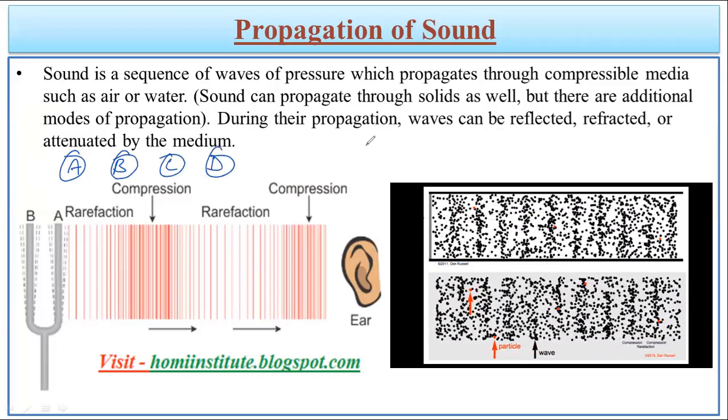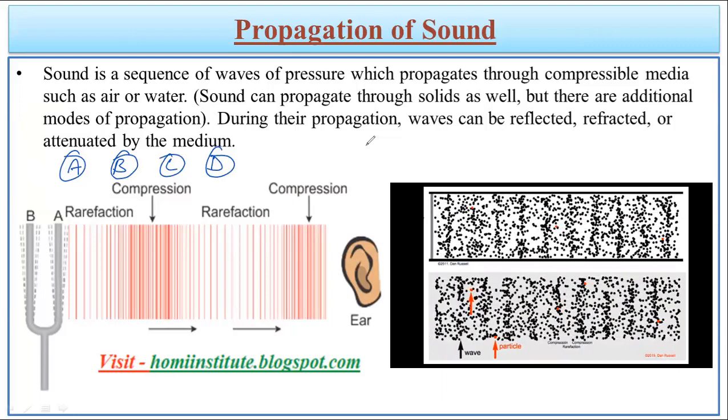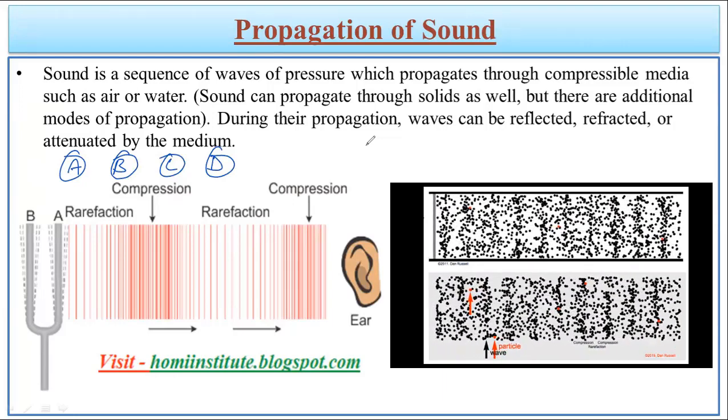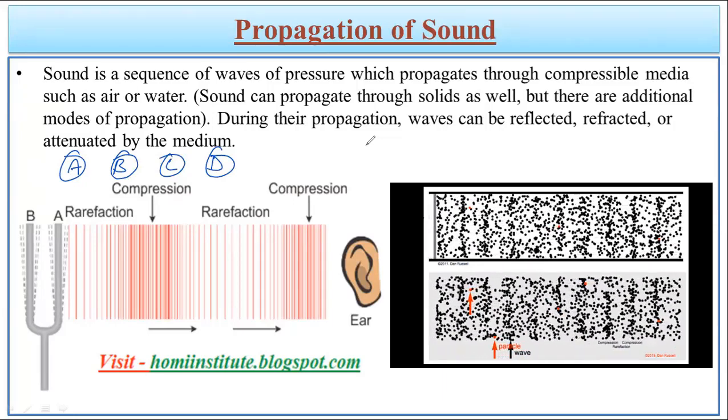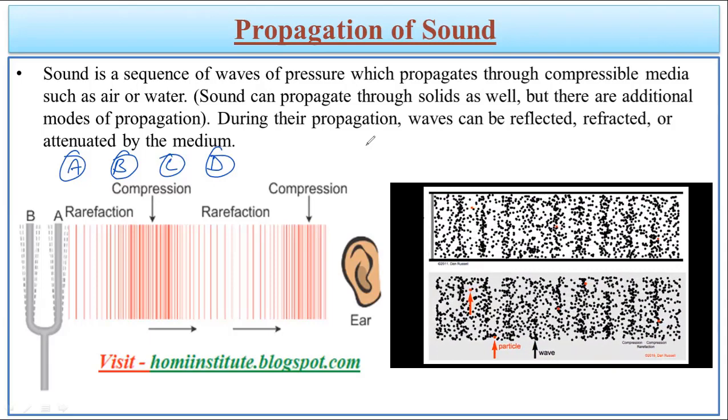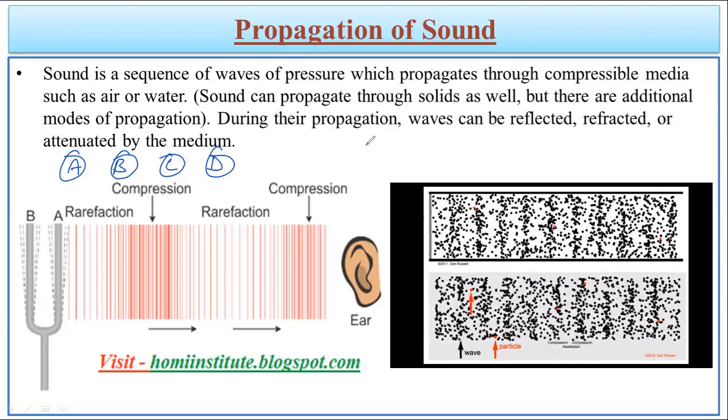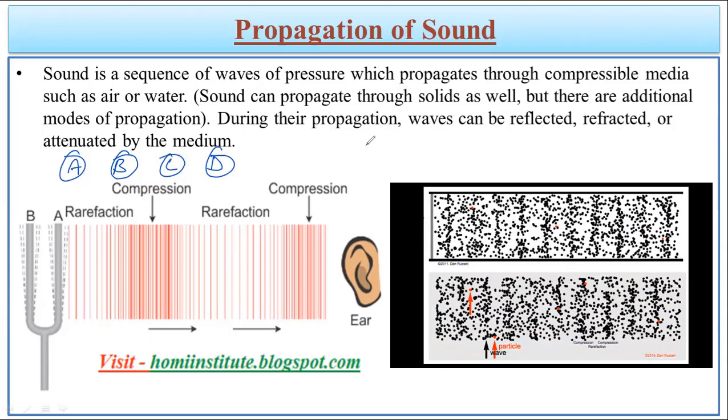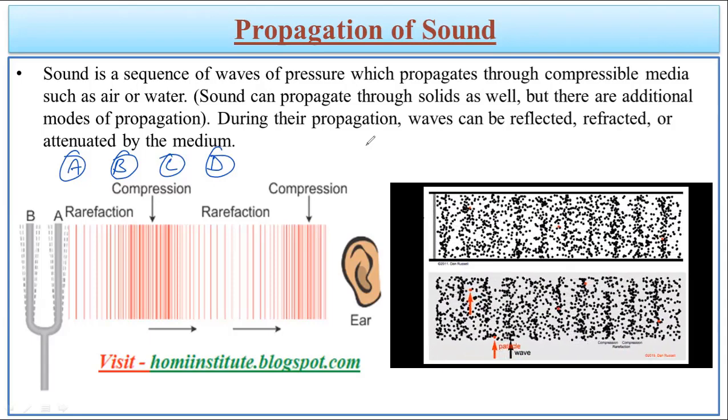One more thing: when we consider the arrangement of the particles, we know that the arrangement of particles is different in different states of matter. Whatever the state of matter, the particles are already present there, and the compression and rarefaction will take place in the same manner only.